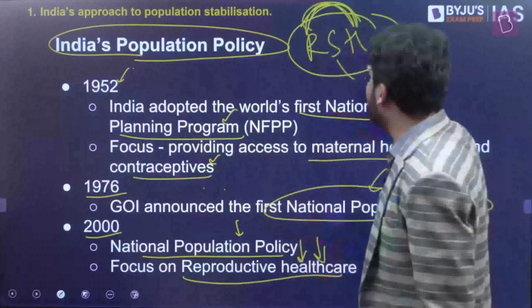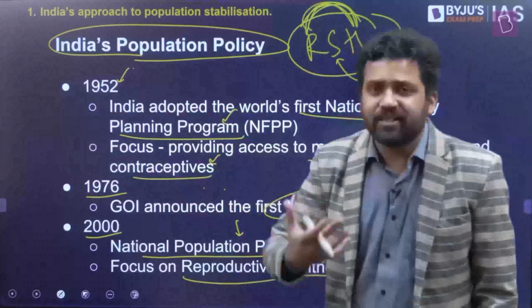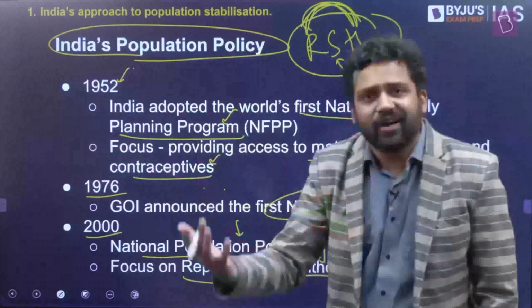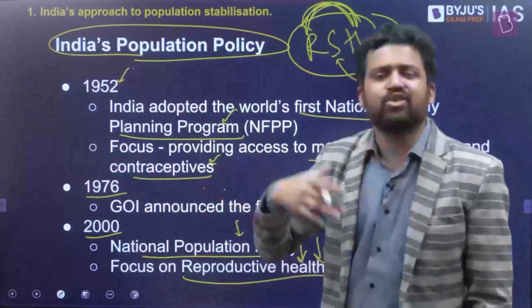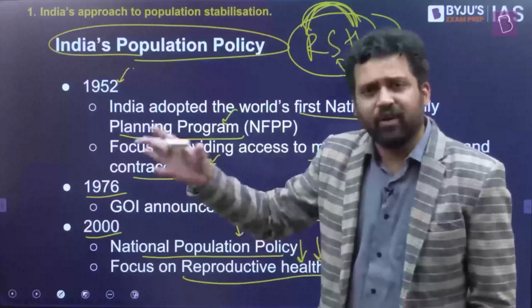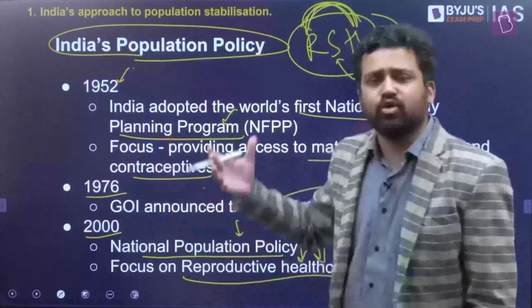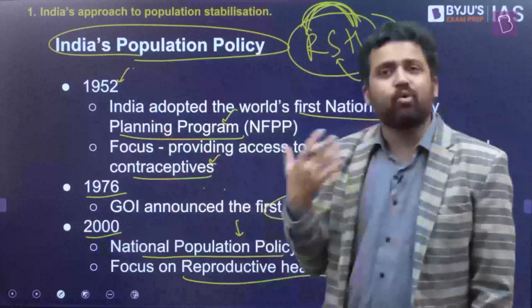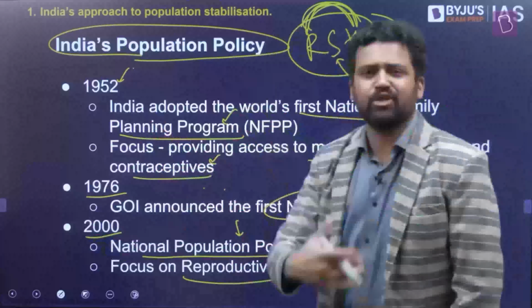But apart from that, there is also a focus on sexual health. If a couple wants to engage in sexual activities, and they don't want to have a child, they should also be able to experience that. They should also be able to enjoy that. And for that, they will need different kinds of information and different kinds of services. Access to information, access to contraceptives, so that STIs, RTIs, sexually transmitted infections, reproductive tract infections, can be avoided and managed, and they're also protected from diseases like AIDS. So sexual health includes that. So the National Population Policy of 2000 that was initiated had all these dimensions. It focused on reproductive health as well as sexual health.